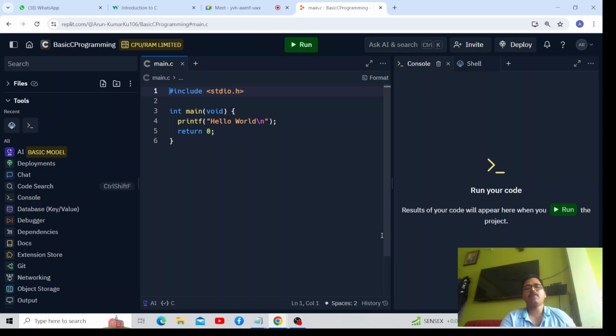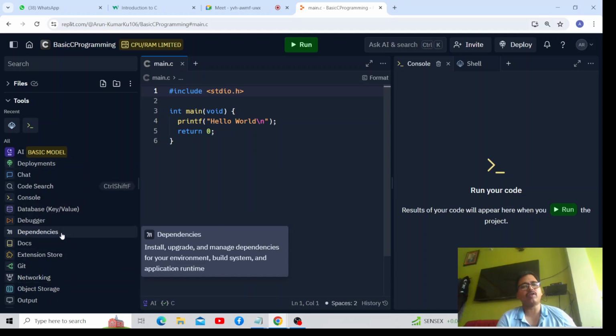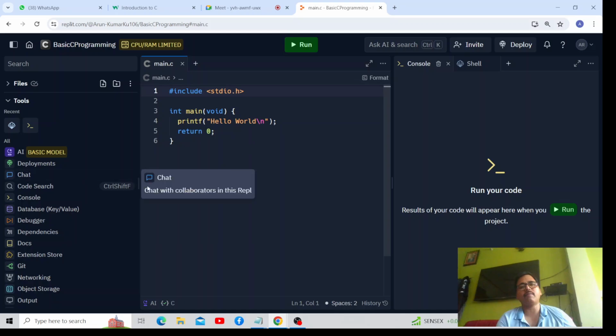This is the interface of Replit. You can see that the left side shows the different languages or technologies which we can use. In the middle part, you will see the source code, and on the right side you can see the output on the screen.